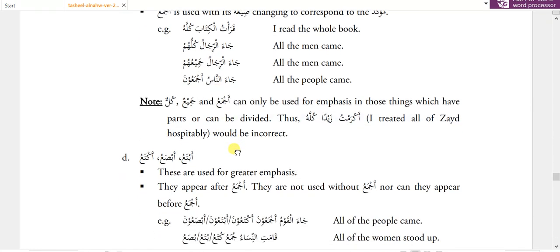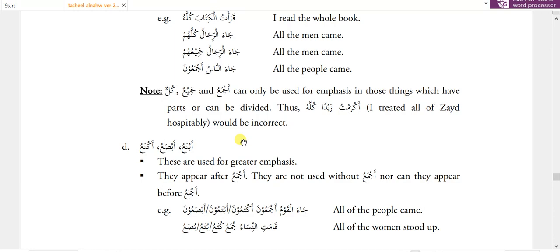Now, kullun, jami'un and ajma'u can only be used for emphasis in those things which have parts or can be divided. Thus, akramtu zaidan kullahu, I treated all of Zaid with hospitality, would be incorrect.